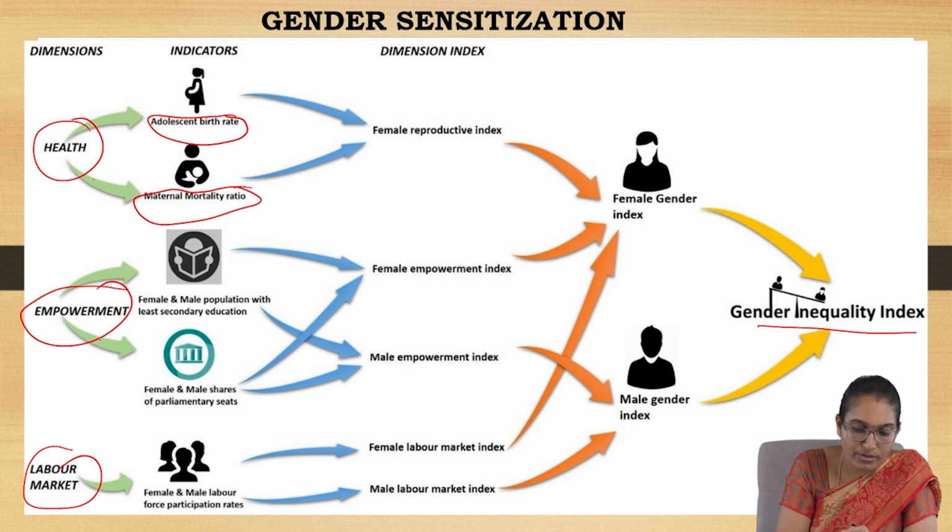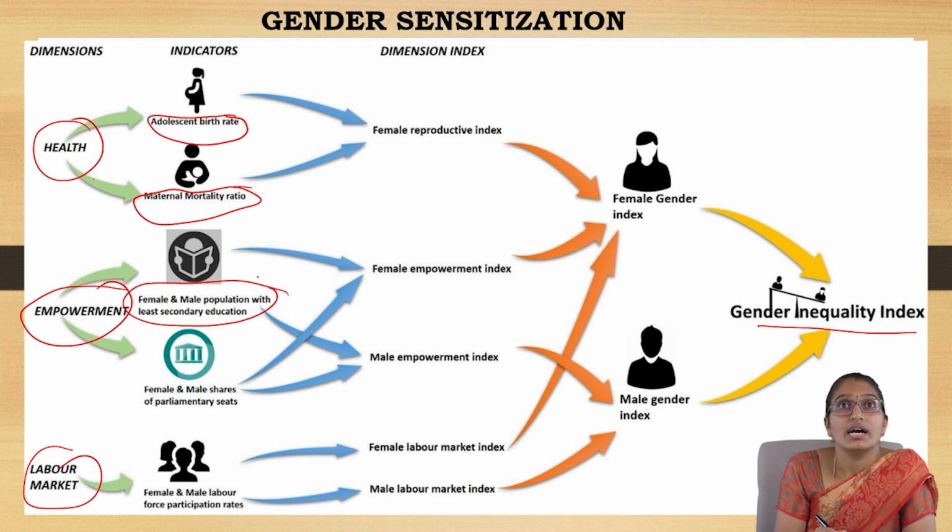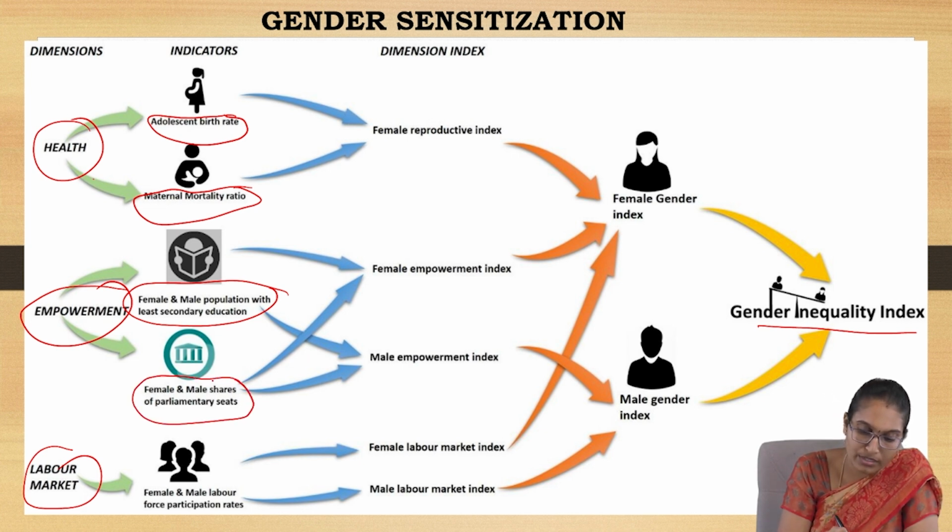In terms of empowerment, the male and female population with at least secondary education, and the male and female shares in political participation, which is given by GM.